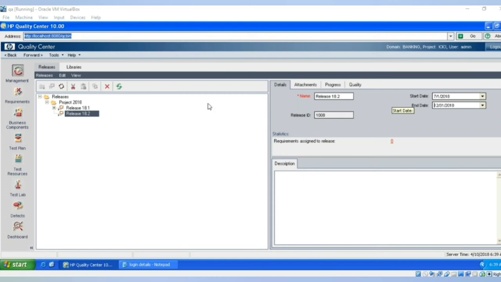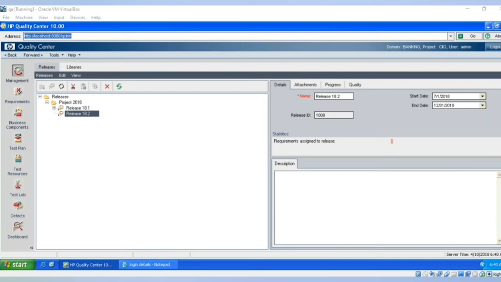Yes. So these naming conventions, whatever you want, you can give. There is no restriction like you have to give always release 18.1 or 18.2, something like that. So different companies will name their releases in different ways. Some people will call them with their season names. Some people will say earth, air, something like that. So depends on your requirement, depends on your interest, you can give any kind of names.